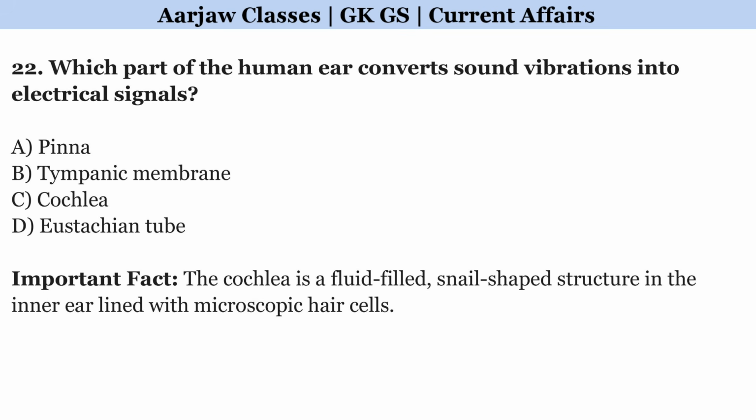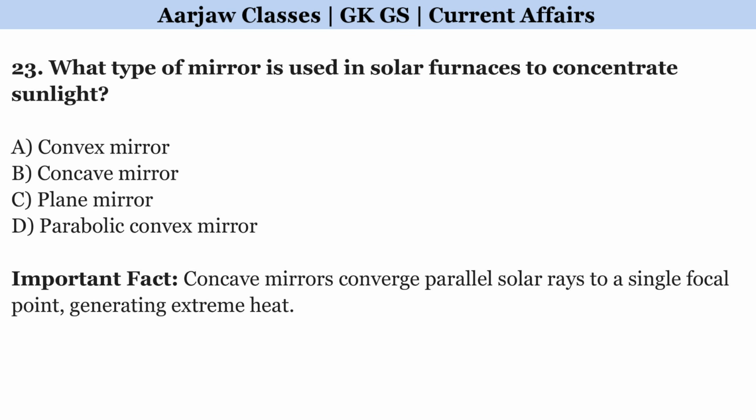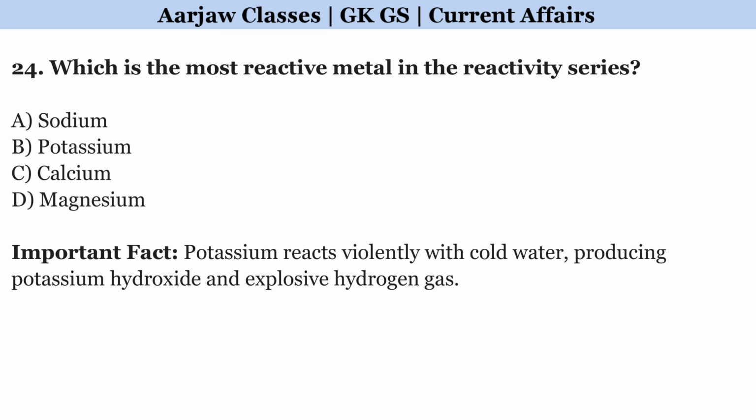Which part of the human ear converts sound vibrations into electrical signals? Correct option is C. Cochlea. What type of mirror is used in solar furnaces to concentrate sunlight? Correct option is B. Concave mirror. Which is the most reactive metal in the reactivity series? Right option is B. Potassium.